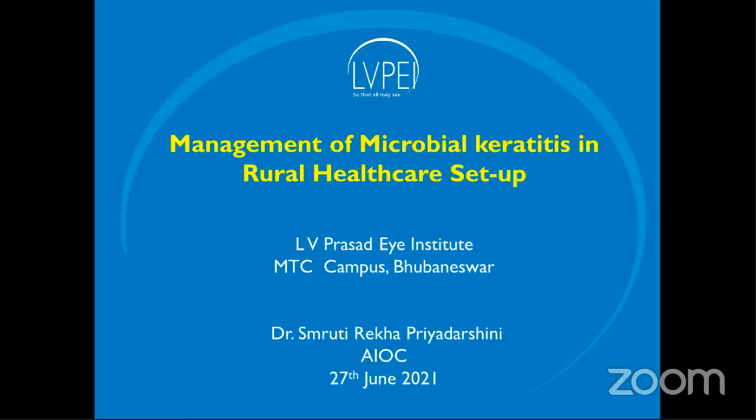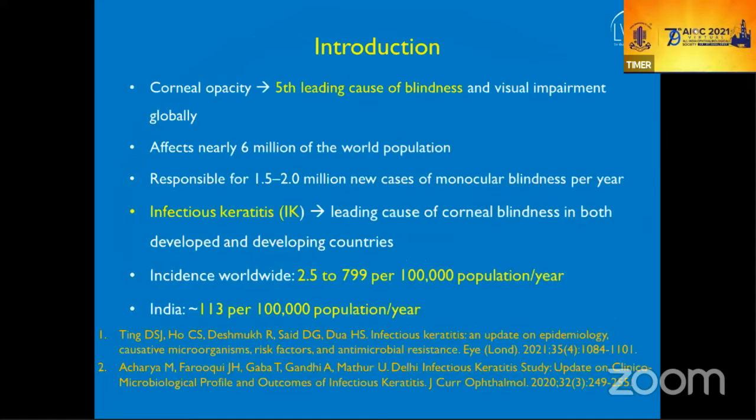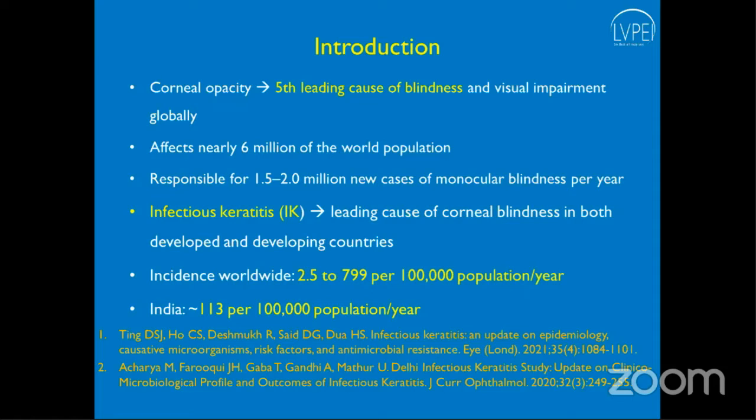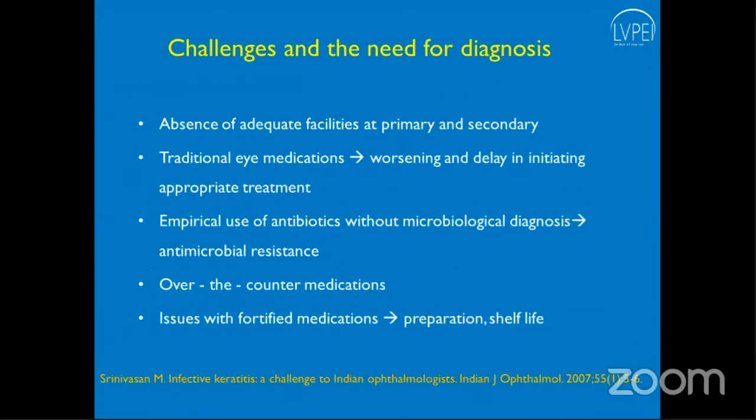I'll be taking the audience through management of microbial keratitis at a primary eye care level. As we all know, microbial keratitis is a leading cause of corneal blindness, especially in countries like India. The incidence in India is quite high. It's about 113 per 1 lakh population per year.